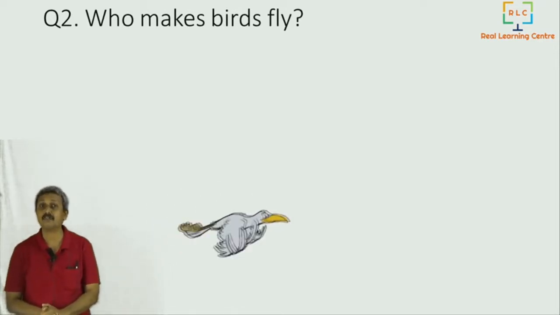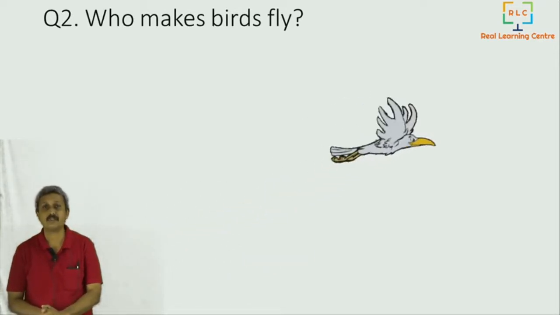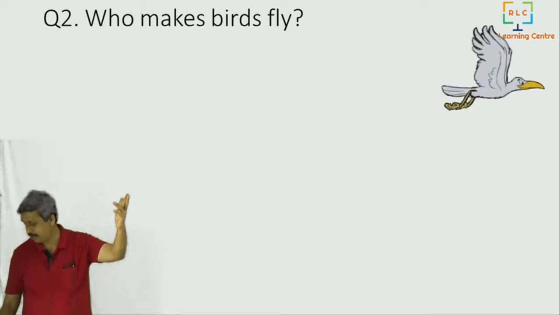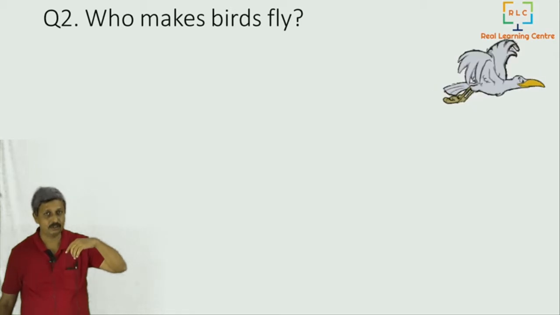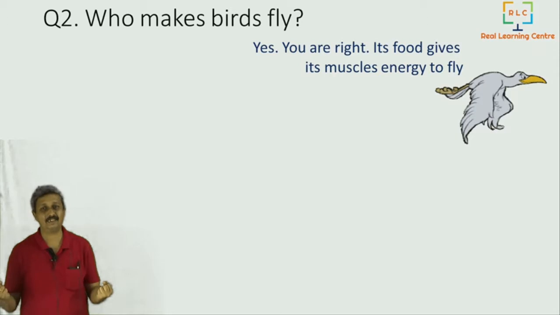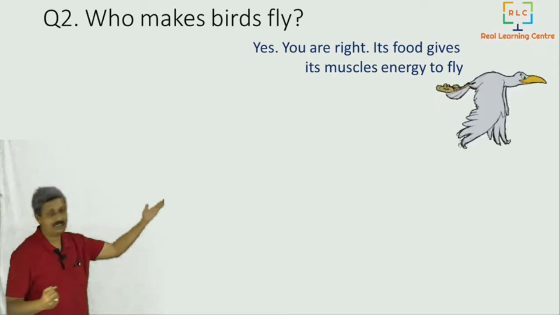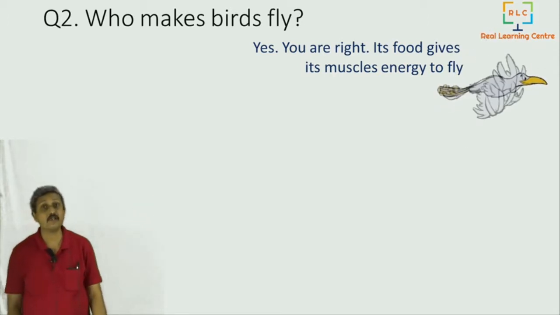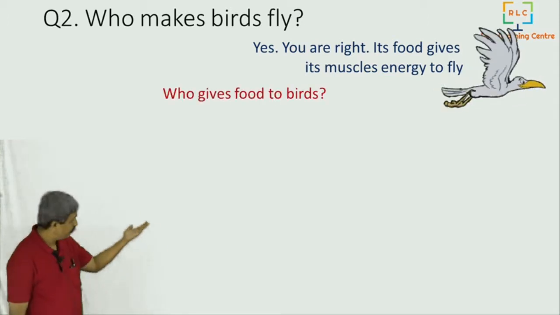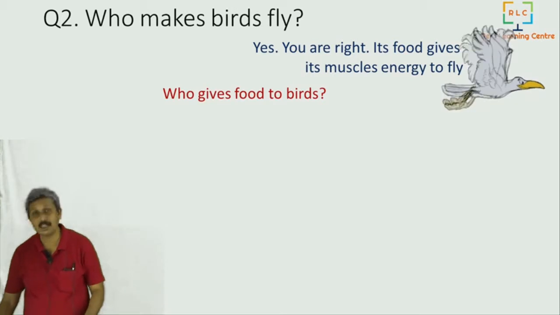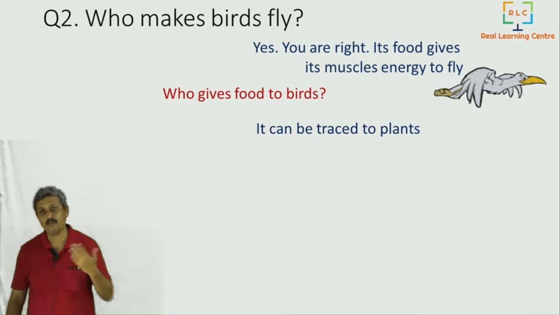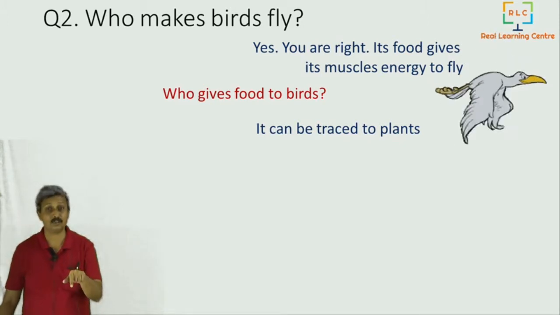Who makes birds fly? That is our second question. When birds fly, who makes them fly? I think now you can answer this question. Birds fly because of the energy in their muscles. The muscles have stored energy, so the bird flies. How do they get energy? From food, of course. Now that food can also finally be traced to plants. And once it goes to plants, you know how to answer the question.